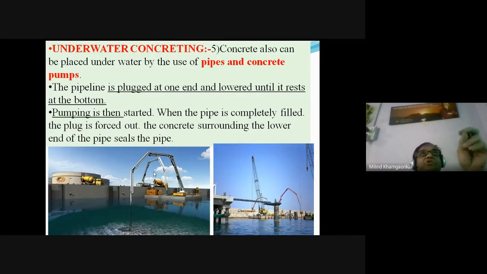You always keep this in mind. Pozzolana are the siliceous material. They contain maximum silica, silicon oxide, a bit of calcium oxide, a bit of aluminum oxide, but maximum of the silicon oxide.